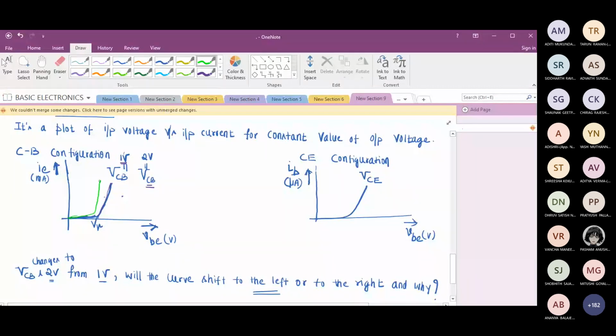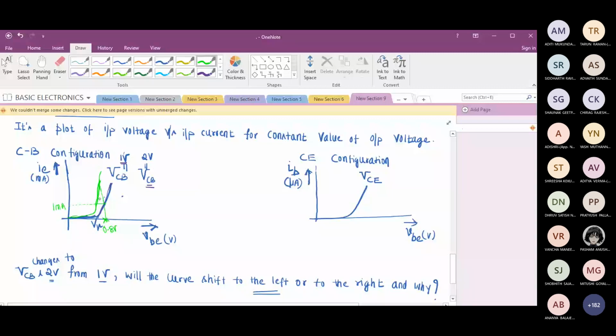Now, why should I shift it to the left? The reason is, for a given value of voltage VBE, for example, if VBE is 0.8, how much current am I getting when VCB is 1 volt? Maybe around 1 milliamp. For the same 0.8, how much current am I getting when VCB is 2?